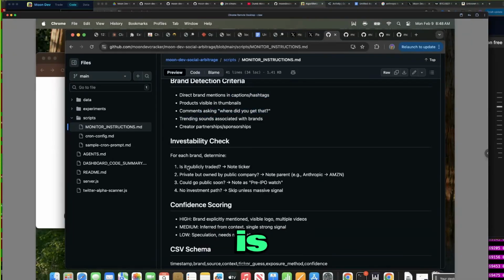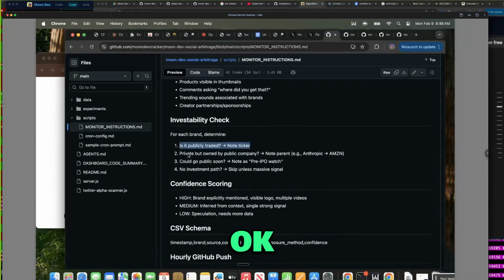You can see the investable check. Is it publicly traded? Note the ticker. Private but owned? Okay.